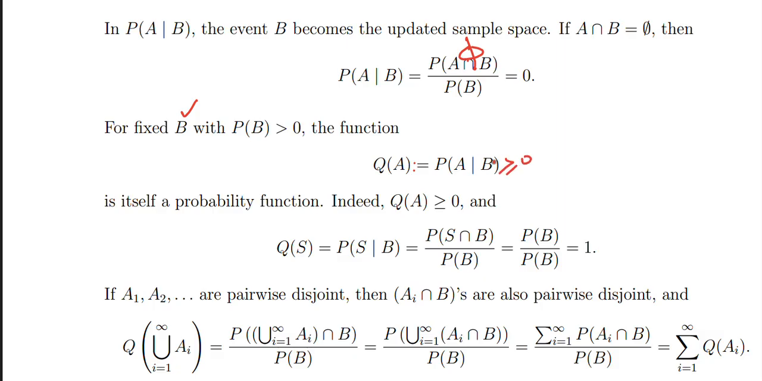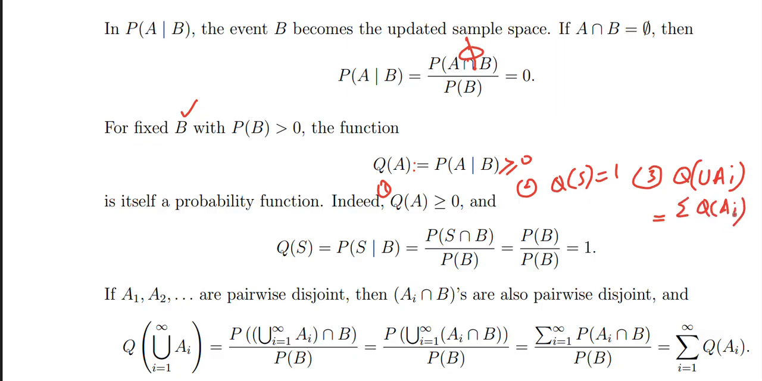Definitely this is non-negative: for any A, Q of A is non-negative. This is one of the axioms. Another axiom is Q of S must be 1. And the third axiom would be Q of union of Ai's equals summation of Q of Ai's if the Ai's are mutually pairwise disjoint. So let us find Q of S, which is probability of S given B, which is probability of S intersection B divided by probability of B. S intersection B is B because B is a subset of S. So this would be 1 because probability of B is positive.